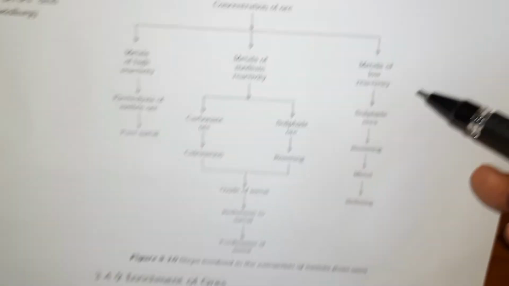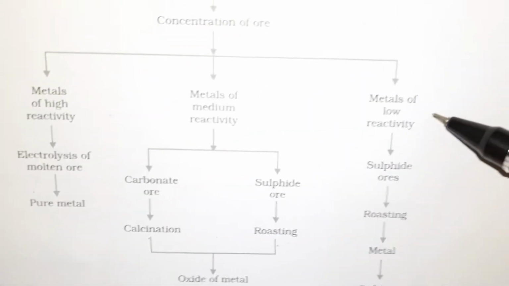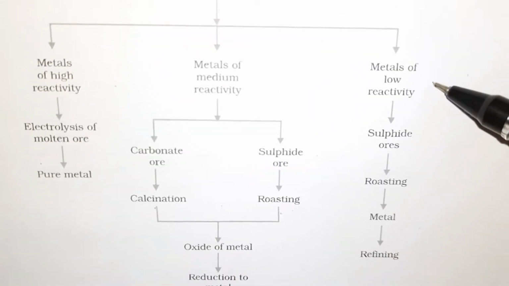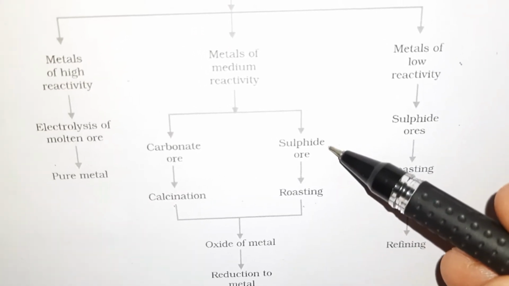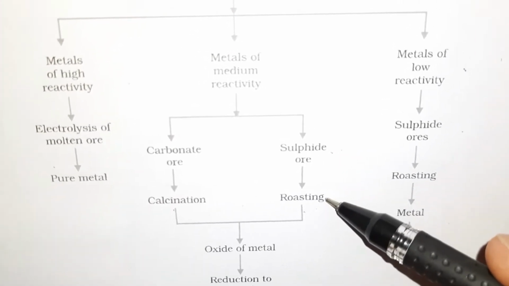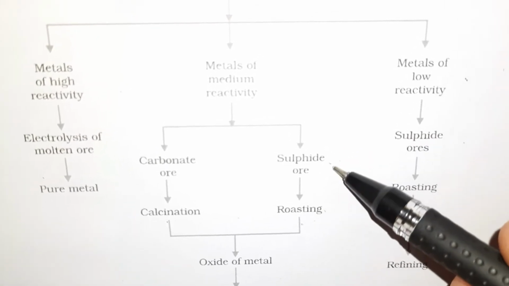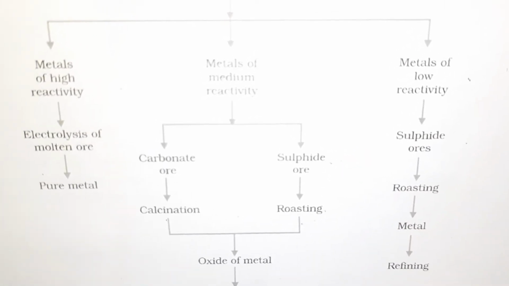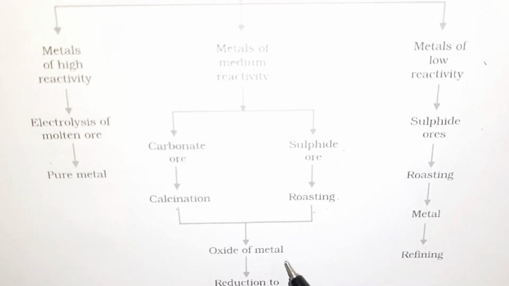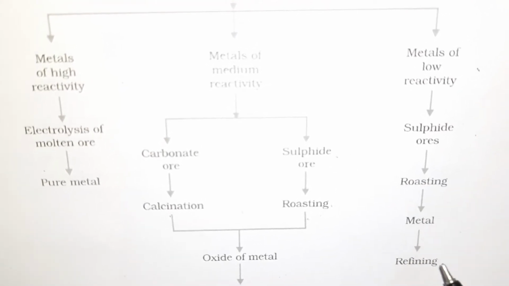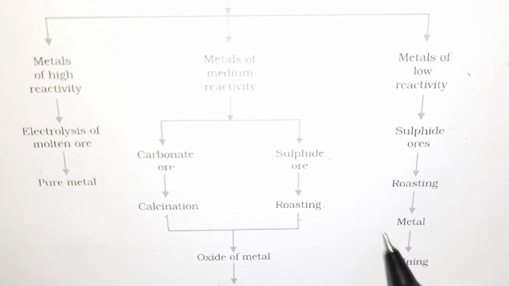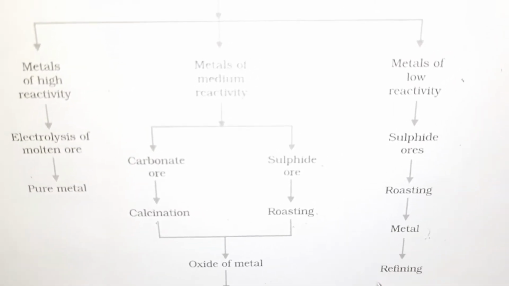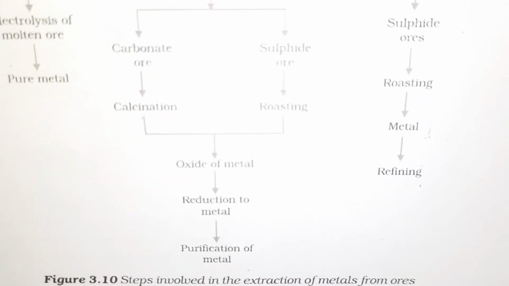Then we have the metals which are at the bottom of the reactivity series. They are generally present as sulfides. For sulfides, we just now also saw that roasting is the method. They are heated in presence of air, which converts this sulfide ore into oxide, and then we get metal from it. Not pure metal, it is still containing many impurities. It is then refined to purify the metal.